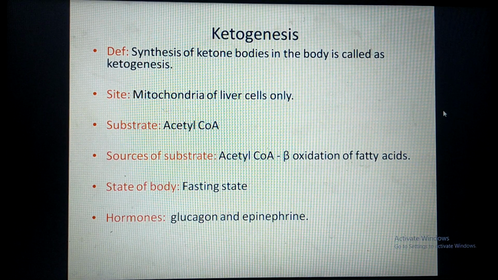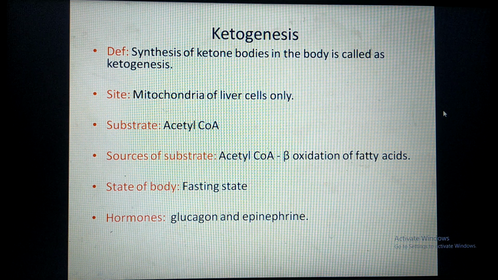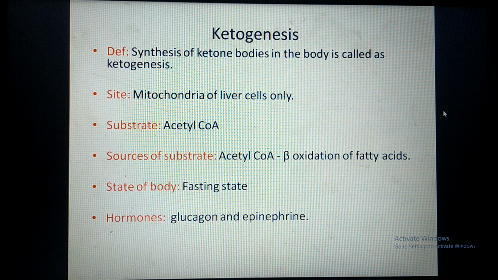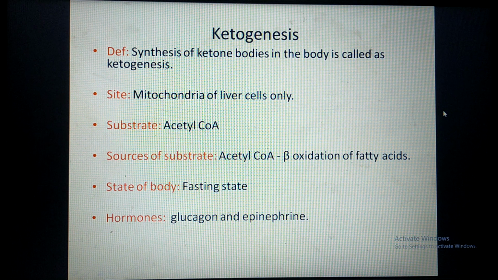First we will see the formation of ketone bodies, which is called ketogenesis. It is a synthesis of ketone bodies. Site: ketogenesis occurs in the mitochondria of the liver cell, and the substrate required for synthesis of ketone body is acetyl CoA. Now this acetyl CoA is available for ketone body synthesis from beta oxidation of fatty acid, which is also occurring in the same compartment, that is mitochondria of liver cell.